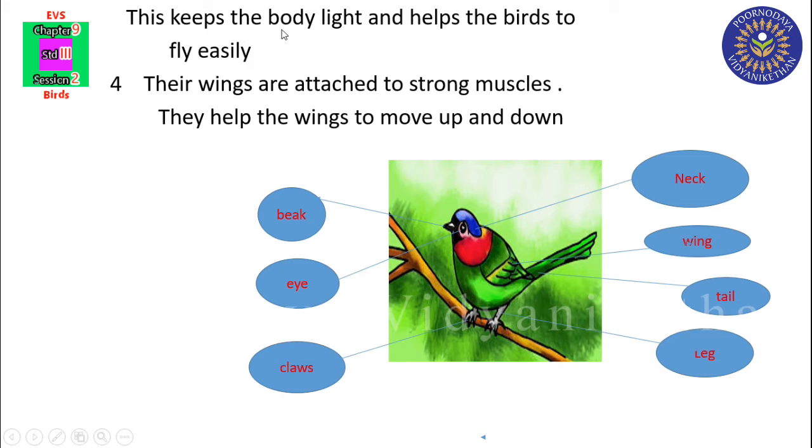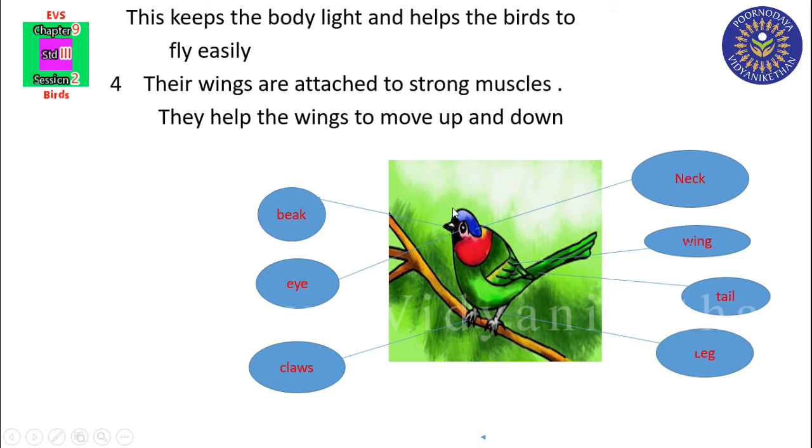This keeps the body light and helps the birds to fly easily. Fourth, their wings are attached to strong muscles. They help the wings to move up and down. These are the special features of birds that we learned in the previous class.